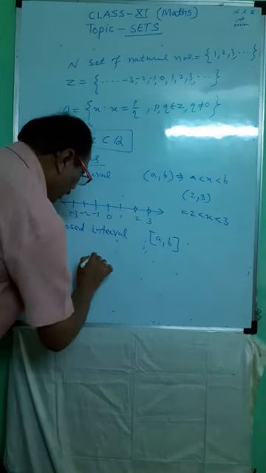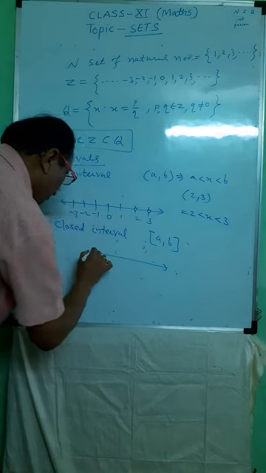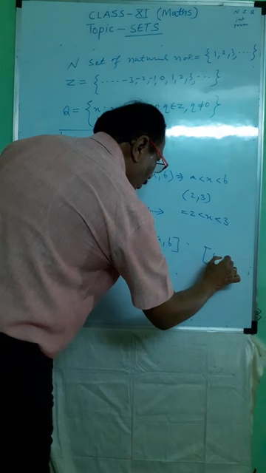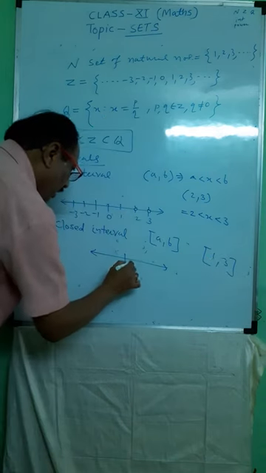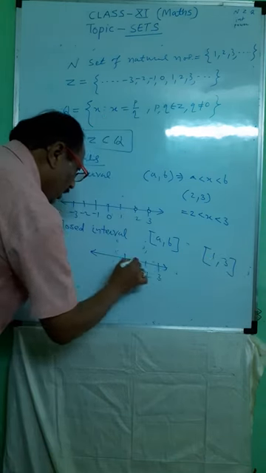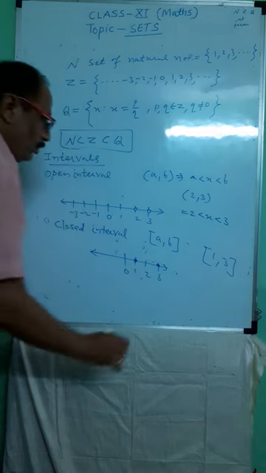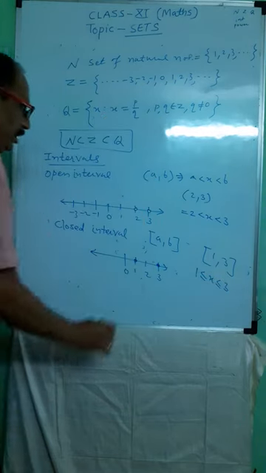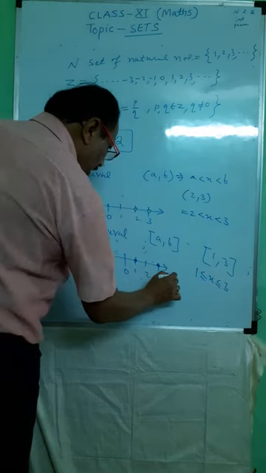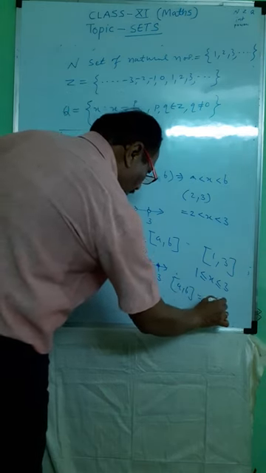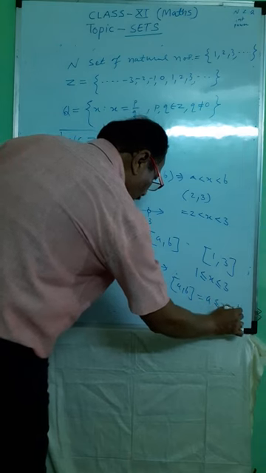Suppose we take the interval [1, 3], here 1, 2, 3. 1 is included, means we use a closed circle. 1 is less than or equal to x, less than or equal to 3. Here also closed interval [a, b] means a less than or equal to x, less than or equal to b.